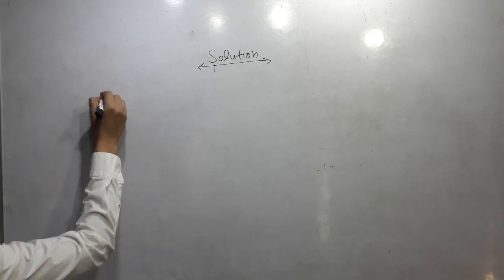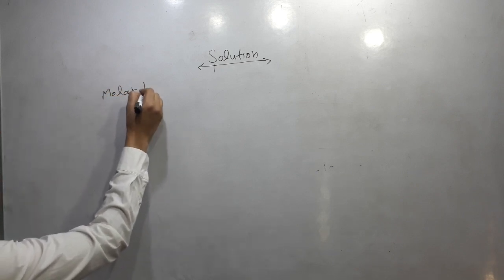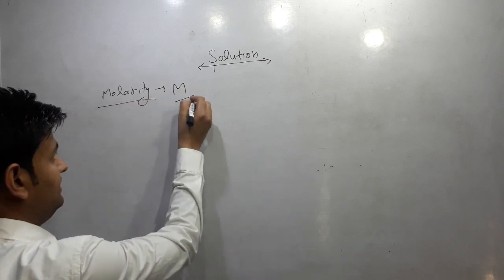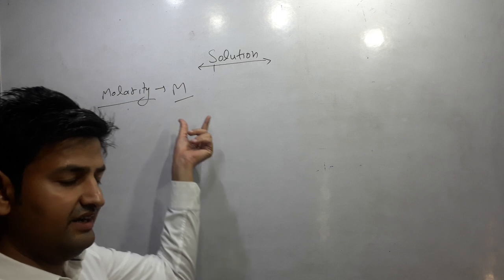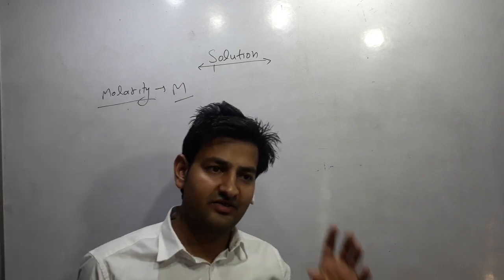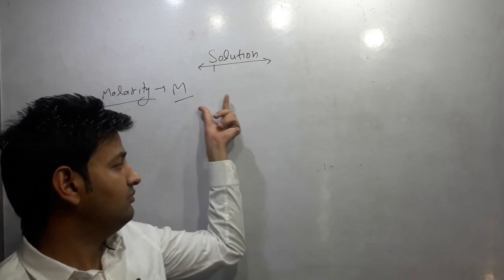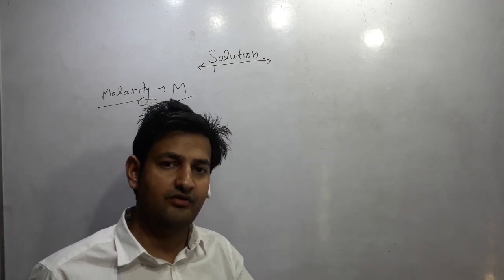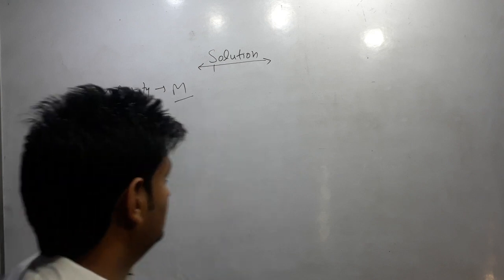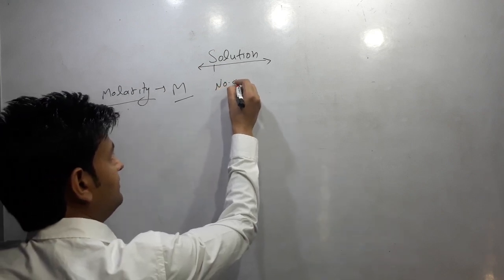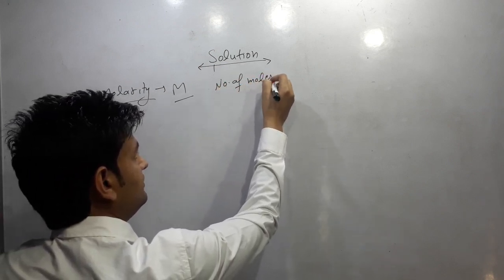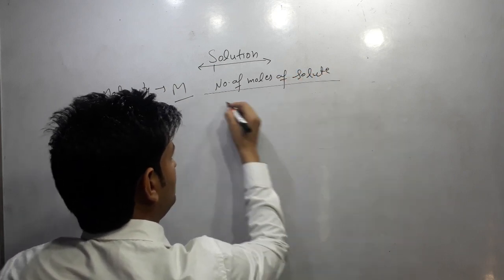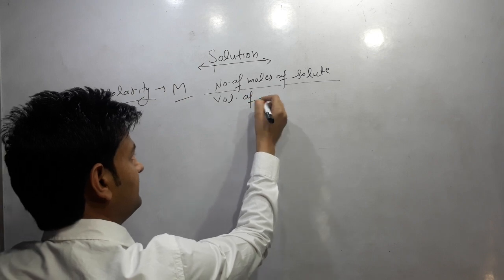Next term is molarity. Molarity is represented by capital M. What is molarity? Molarity is defined as the number of moles of solute present in 1 liter of the solution. Number of moles of solute by volume of solution in liter.